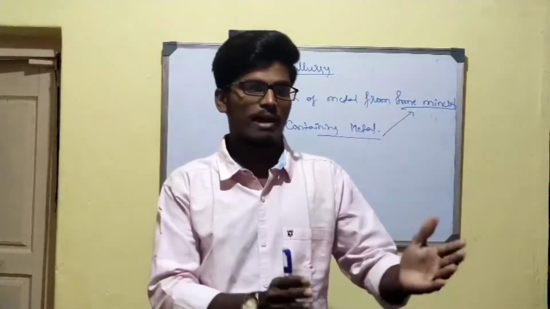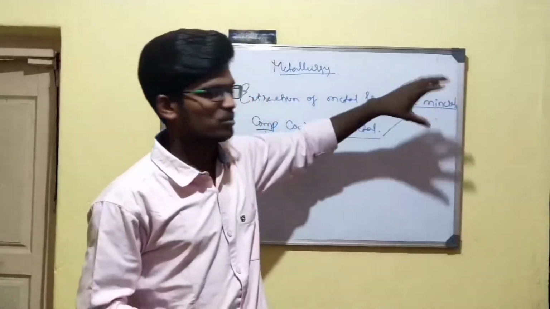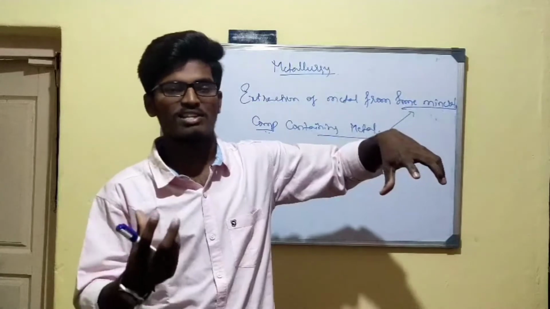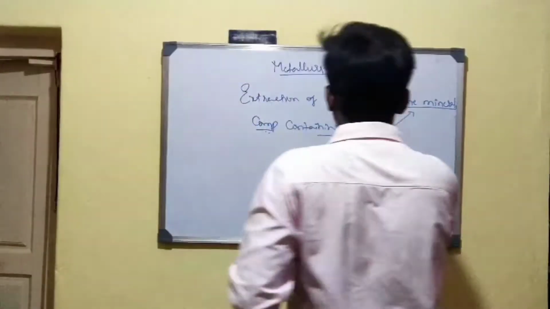That means they are not man-made, they are not industrially made. When the earth came into existence, at the same time the minerals also existed along with the earth. That is what naturally occurring means. So from that mineral we are going to extract the metal.